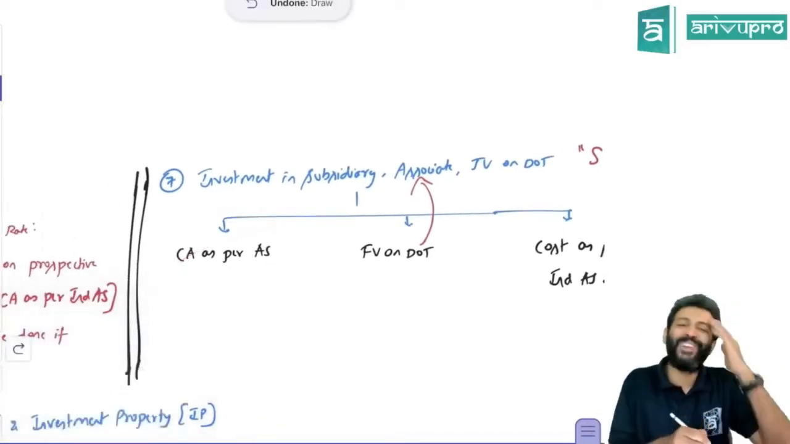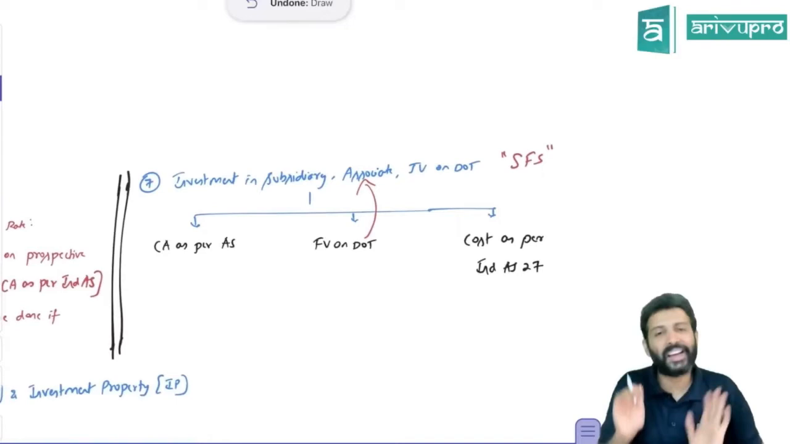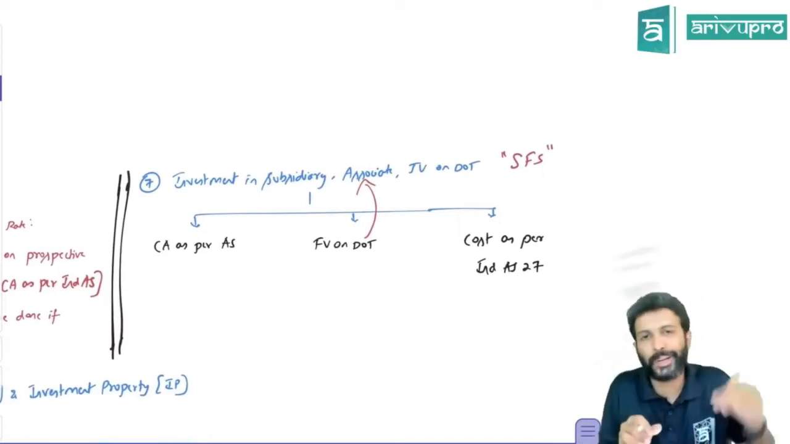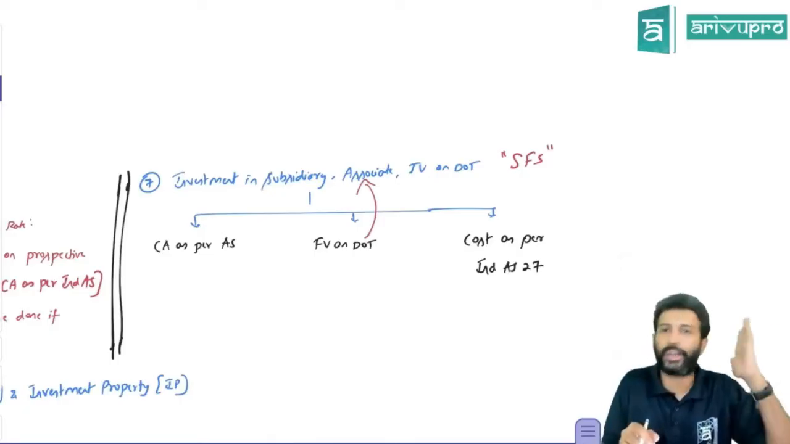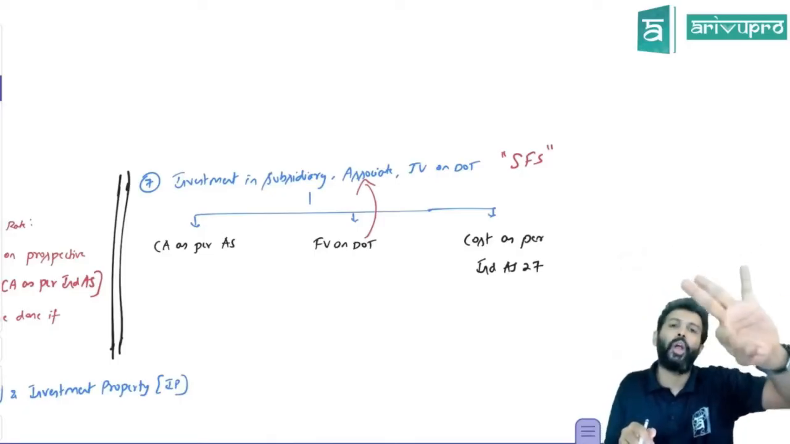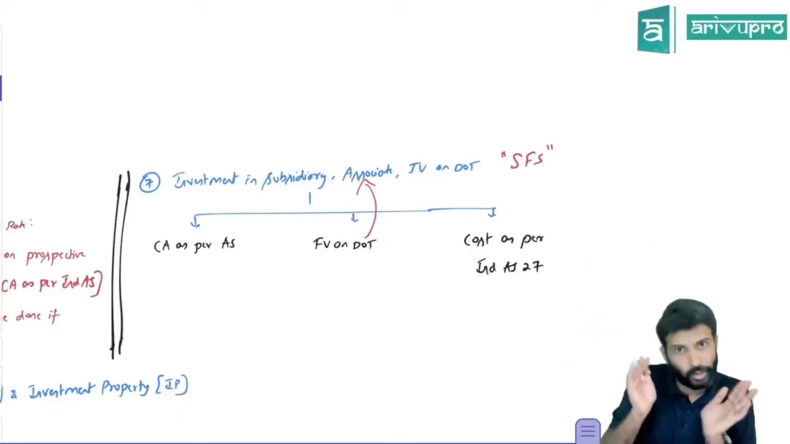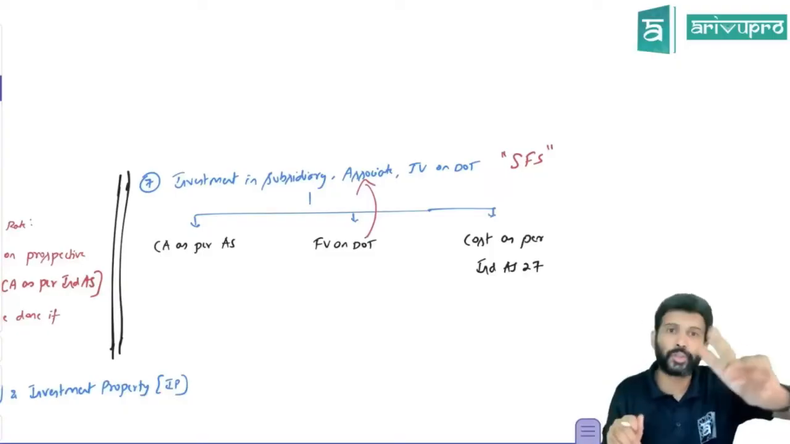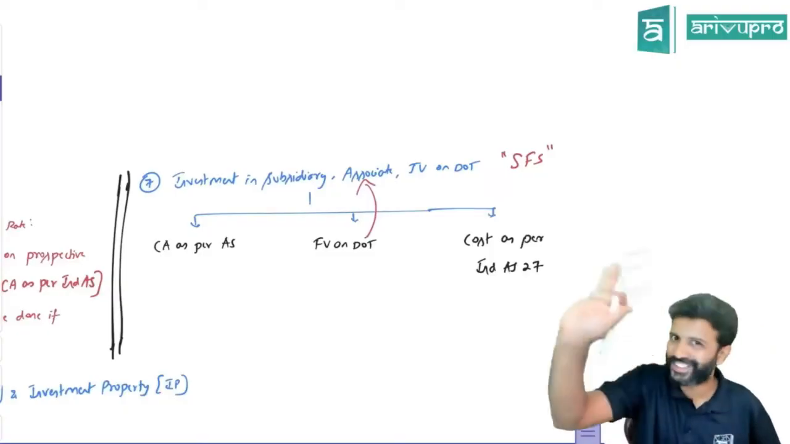Most of the organizations will go for the first option only. Easy, no? Who will work out so much? But all the three are acceptable. One among the three, the company can choose on the date of transition. This is with respect to investment in subsidiary, associate, and joint venture. Either the carrying amount of the previous GAAP, or fair value on the date of transition, or the cost. Cost here refers to original cost, but this cost has to be the IND AS 27 cost, not the accounting standard cost.